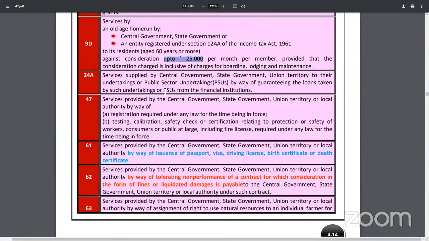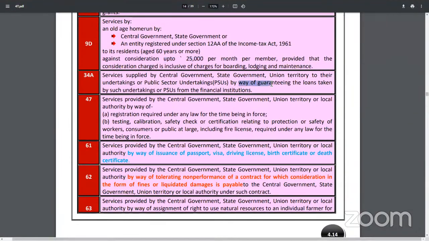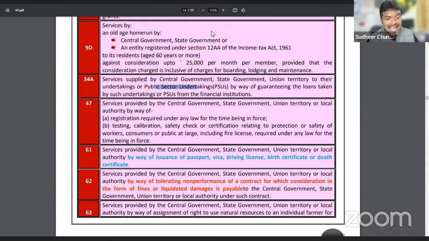Okay, coming to the next one. Services supplied by the central government or state government or union territory to their undertakings or public sector undertakings. That means guarantees. If a government provides a guarantee to public sector undertakings, they usually charge a guarantee commission. Such guarantee commission charged will be exempted.